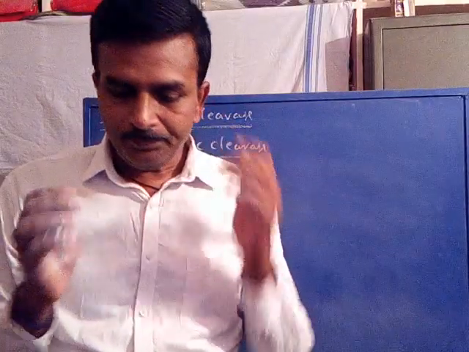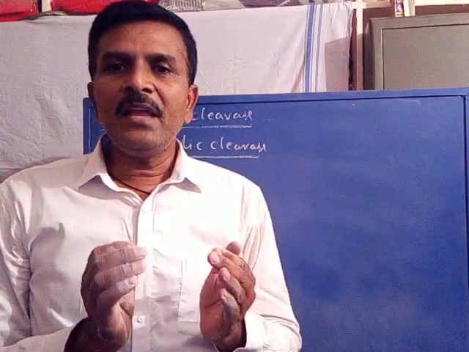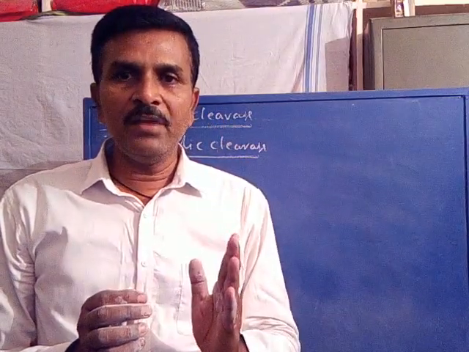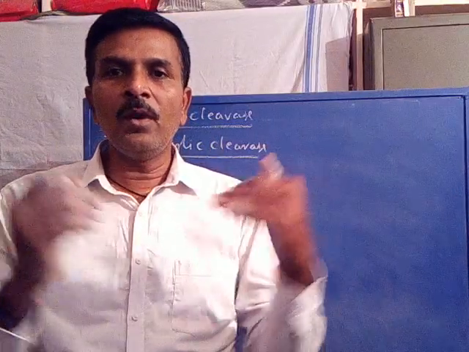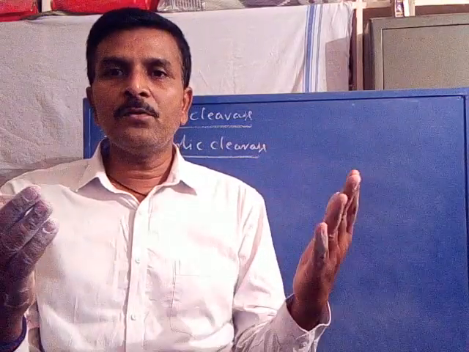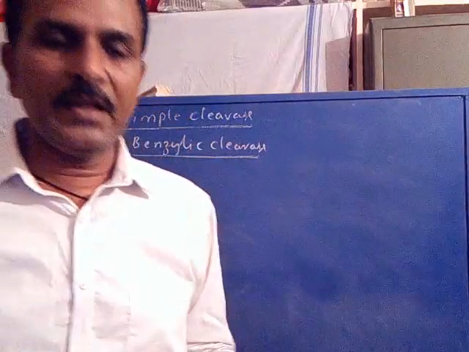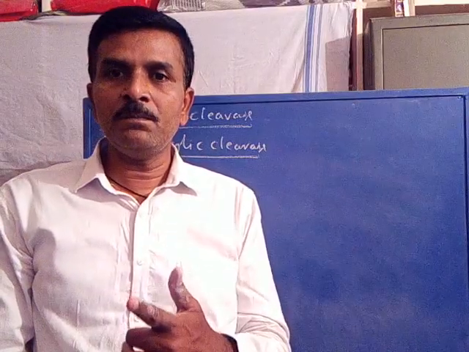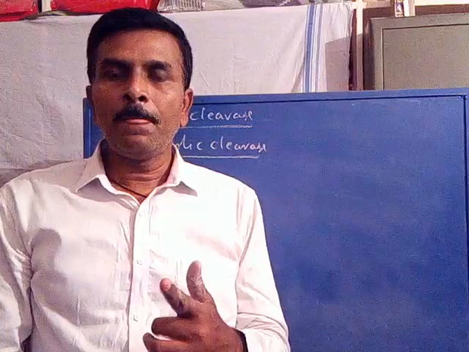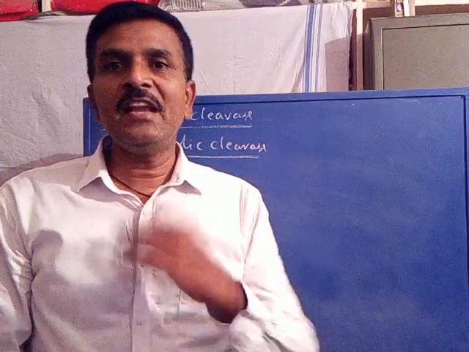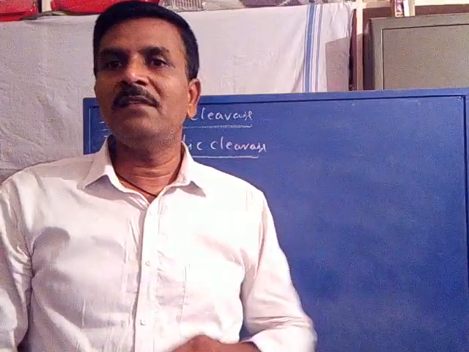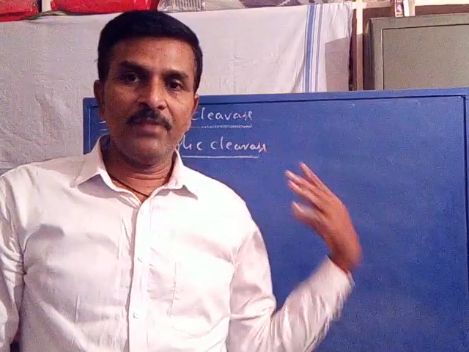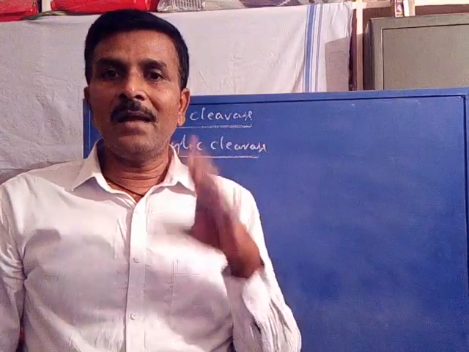Benzylic cleavage. Again, the cleavage of the beta bond, the second bond. It is a simple cleavage: the cleavage of the beta bond homolytically with respect to an aromatic system or aromatic ring. This results in a more stable benzyl cation, with the other fragment as a radical. Because a benzyl cation is formed in this fragmentation, it is termed a benzylic cleavage.